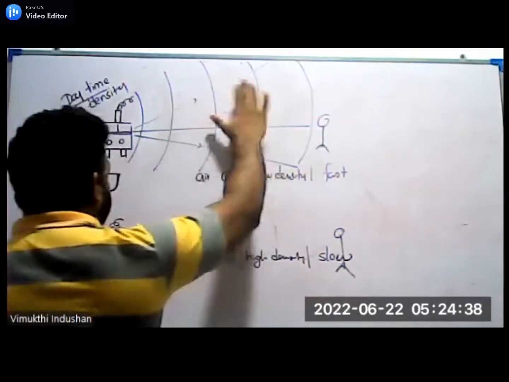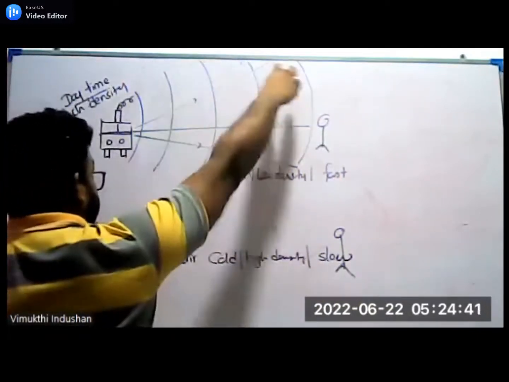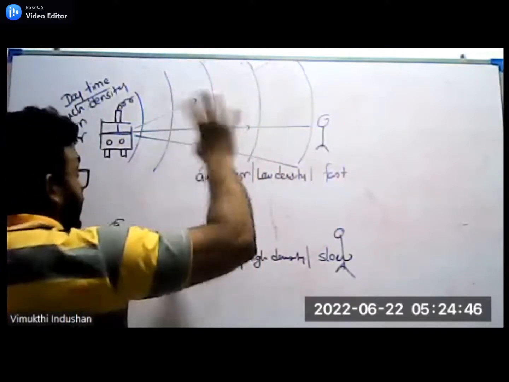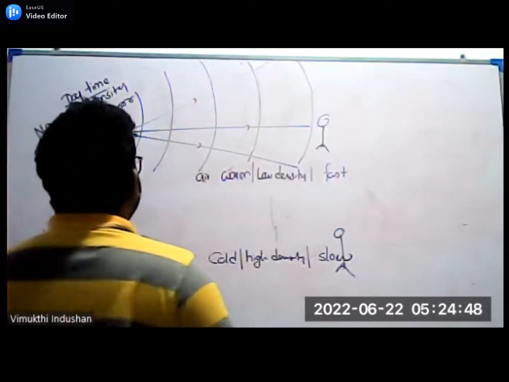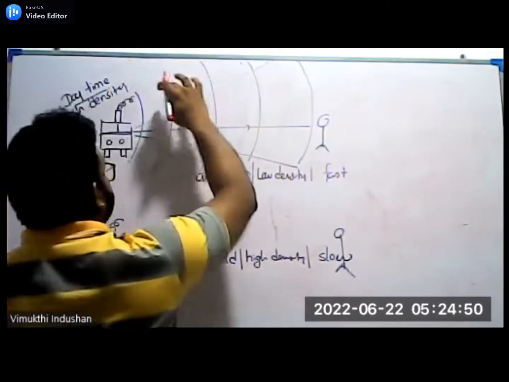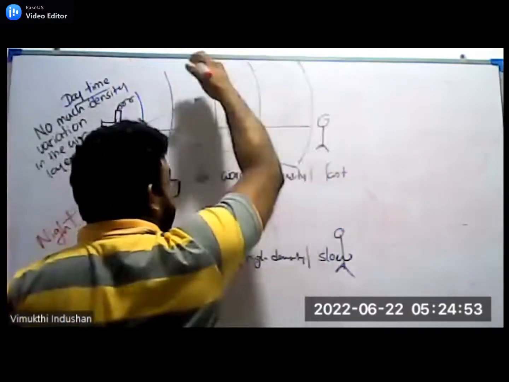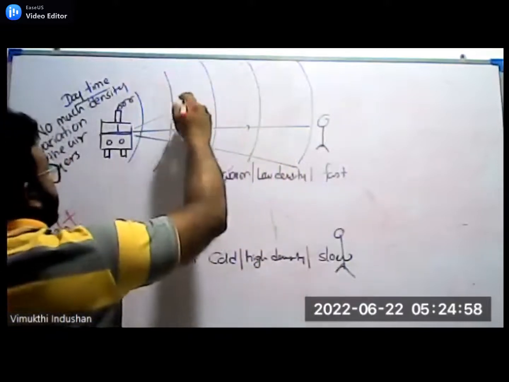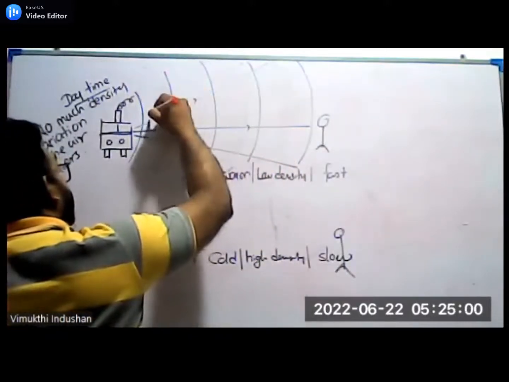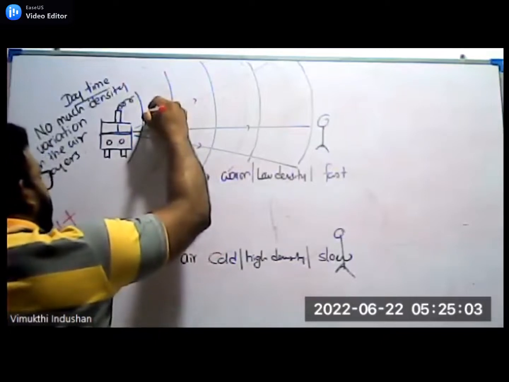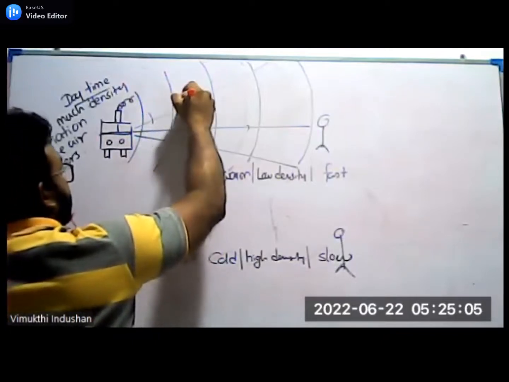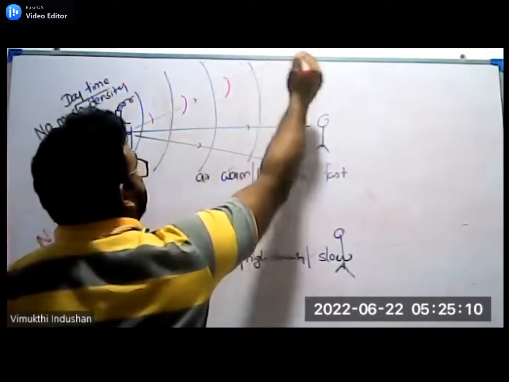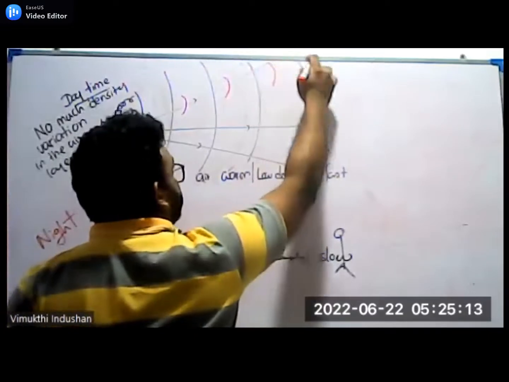Now if you look at the same diagram, imagine this is daytime. But for the night time, the sound waves in the upper layers are much faster. So it will go like that, it will be moving like that.